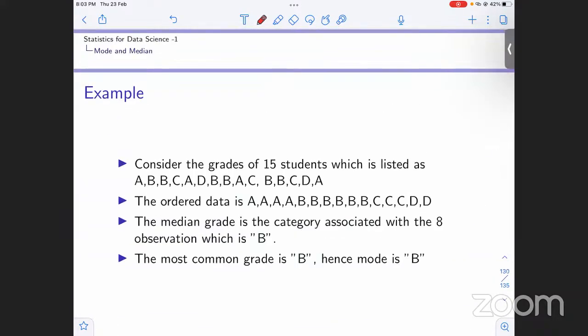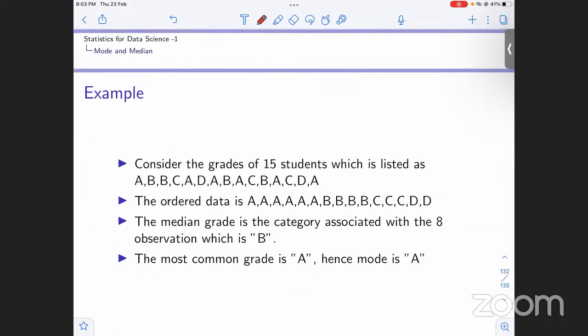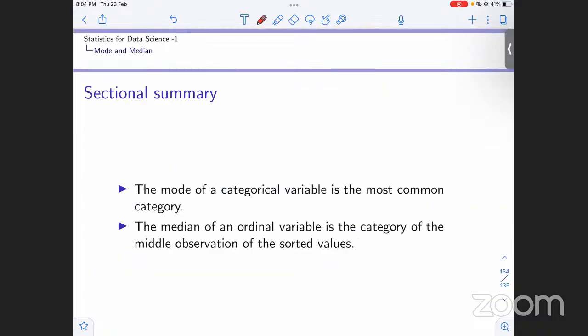Now what is the mode? We can see the most common grade is B. So this is our mode, right? What we are trying to say here is that median and mode need not be equal. In this case, median is B and mode is B. But in this other case, the median is B, but the mode is A because it is occurring the most number of times. So what we conclude from these two examples is that median and mode don't need to be equal always. They can be different, they can be the same, but it is not necessary that they have to be equal.